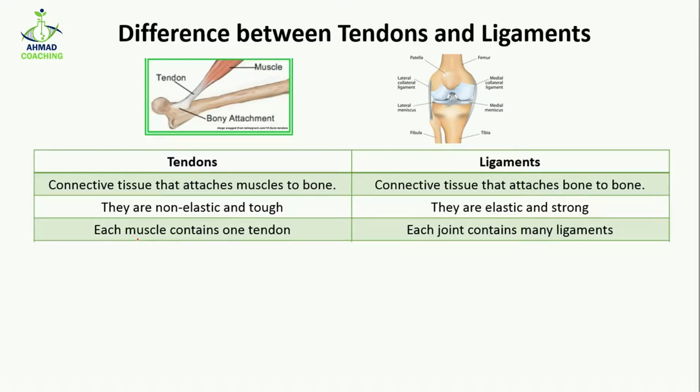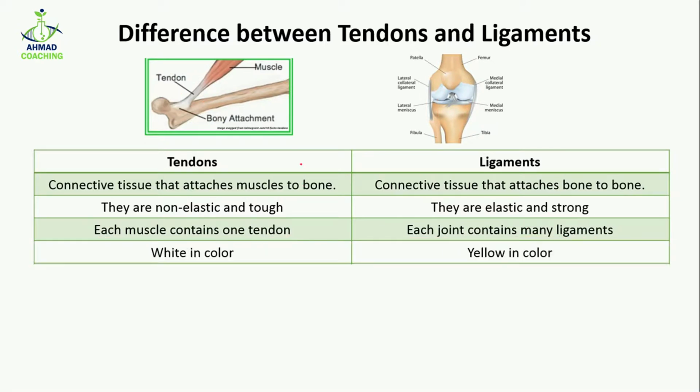Another difference is that each muscle will contain one tendon. Here we can see that there is one muscle, and this one muscle is attached with this bone by the help of one tendon only. But in case of ligaments, each joint will contain many ligaments so that the joints can be intact. Here we can see that these are the two bones, and at this one joint, this is one ligament, and here we can see this one, this is another ligament. So depending on their requirement, each joint may contain many ligaments.